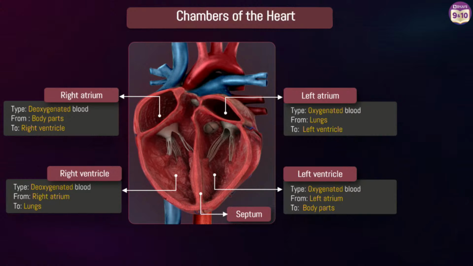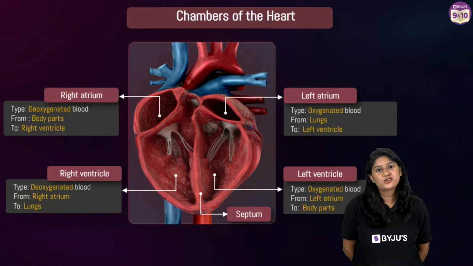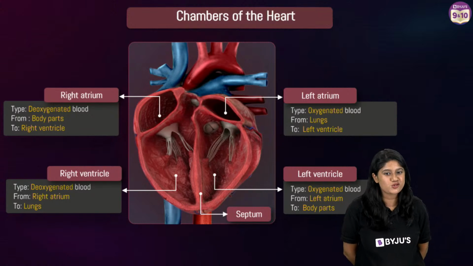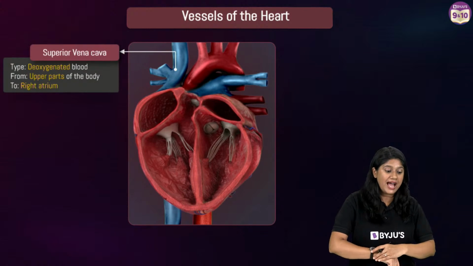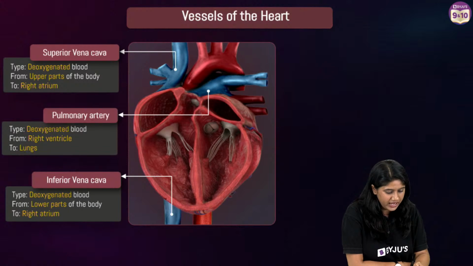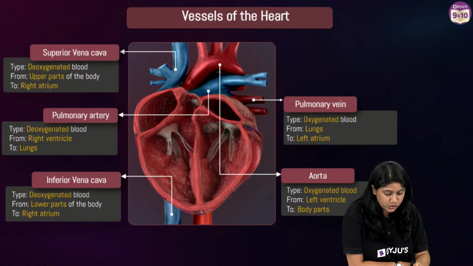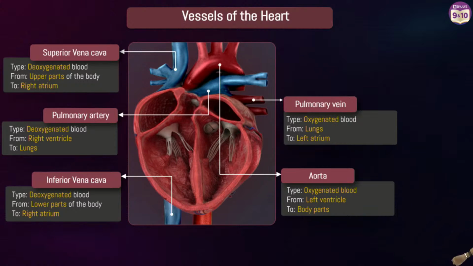Superior and inferior vena cava are the veins that carry the carbon dioxide rich blood or the deoxygenated blood to the heart for the oxygenation process. Now, let's talk about the valves, right? You are asking about the valves or the blood arteries. So take a picture of this also. Okay, take the picture of this, everyone.